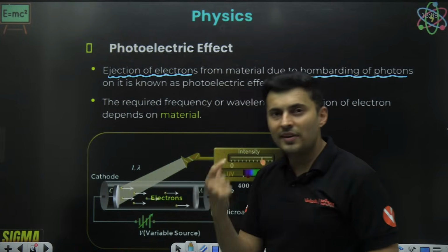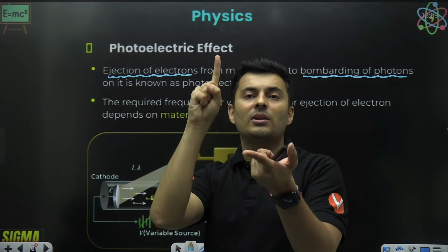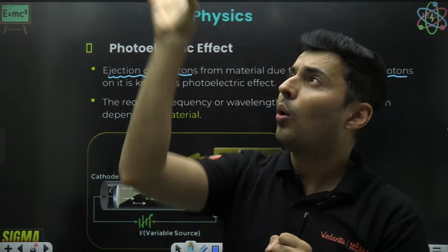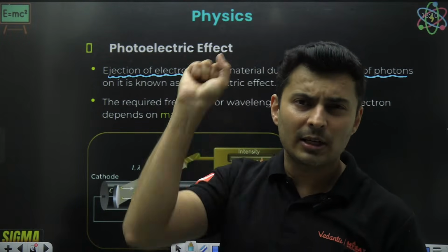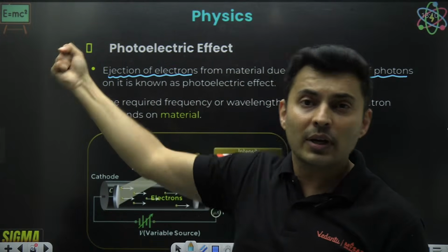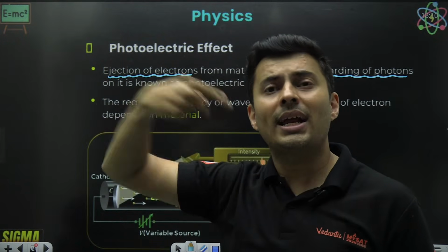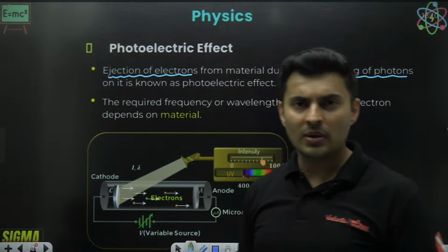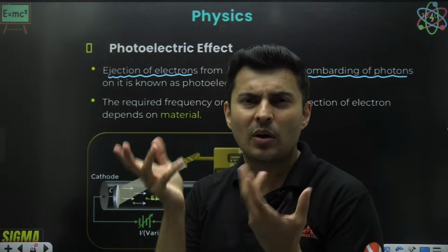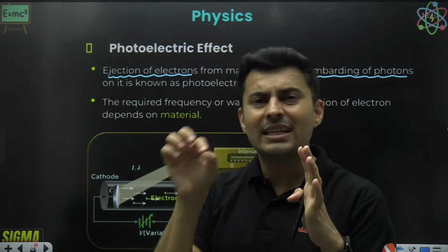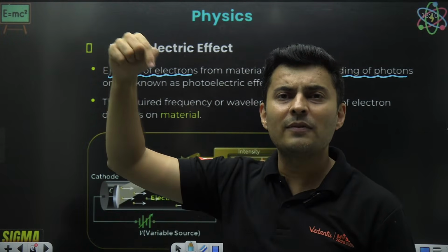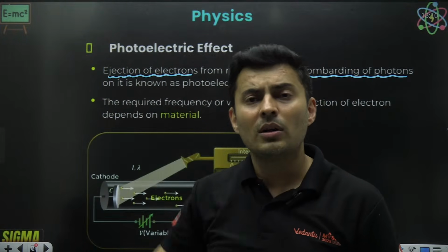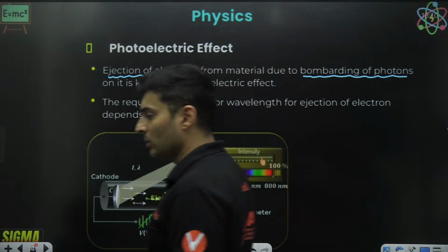So how much frequency or wavelength is needed depends on the material, because the material, the atom, decides how much it is holding on to the electron. If it is holding the electron very tightly, it is difficult to remove the electron. So I will need more energetic light, meaning higher frequency or lower wavelength. Okay. So if it is not holding the electron very nicely, it is very loose, easily it can be knocked out, then a small frequency or a small energy of photon is also enough to knock out that electron out of the atom.